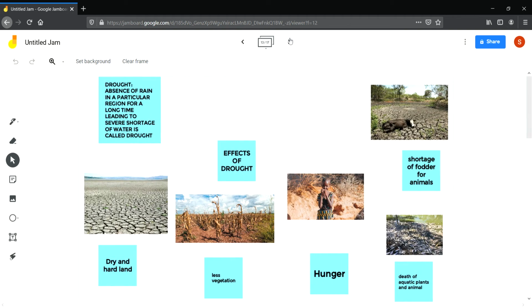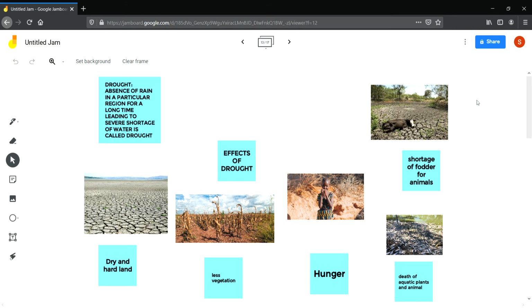Another natural disaster is drought. What is drought? Absence of rain for a long time leading to severe shortage of water is called drought. The effect of drought is dry and hard land, less vegetation, less fodder for animals, so animals die, less food for mankind also, so human beings also starve to death, and death of aquatic plants and animals. These are all effects of drought.